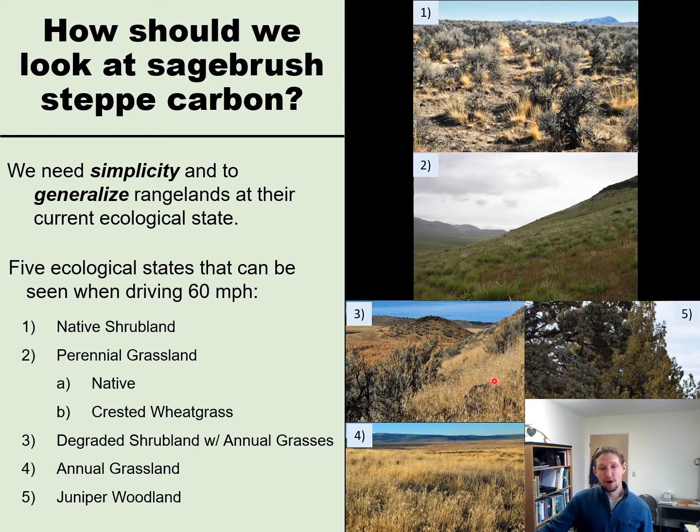We have our degraded shrubland with annual grasses. So we have our sagebrush with a bunch of annual grasses as the understory. We have our annual grassland, could be cheatgrass or medusa head or ventenata, and we have our juniper woodland, which has a whole suite of understories from no understory to perennial grass and sagebrush.